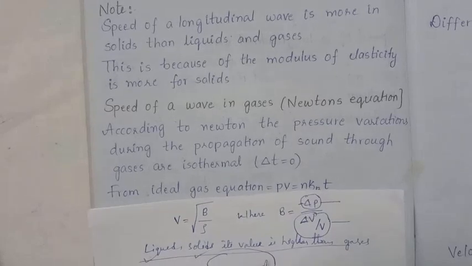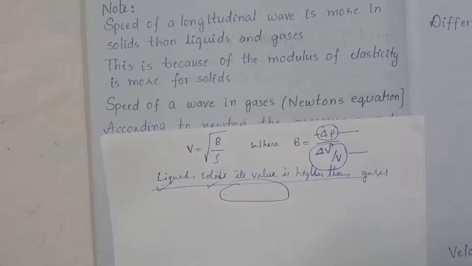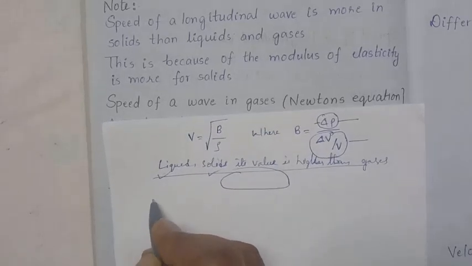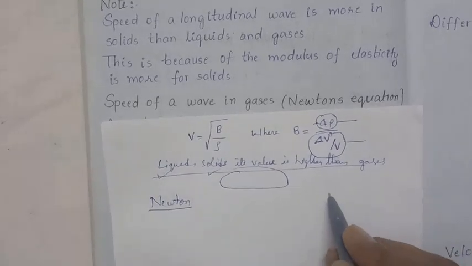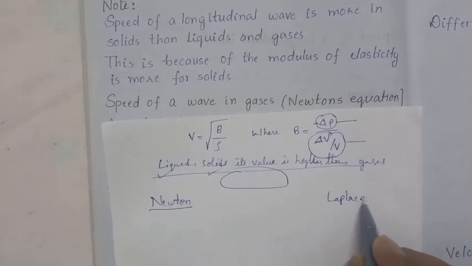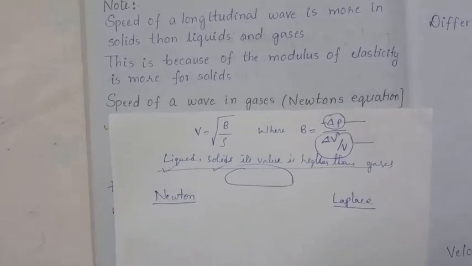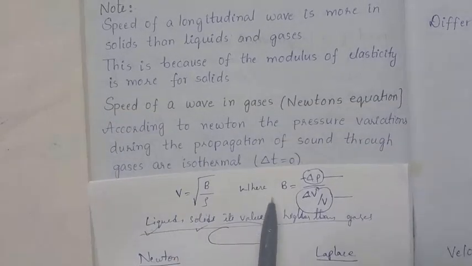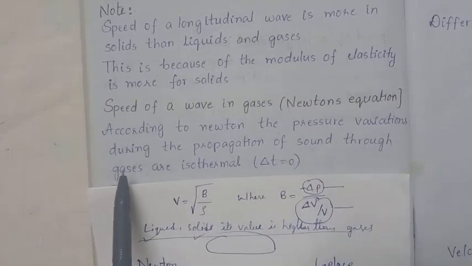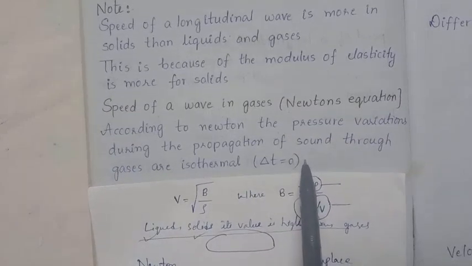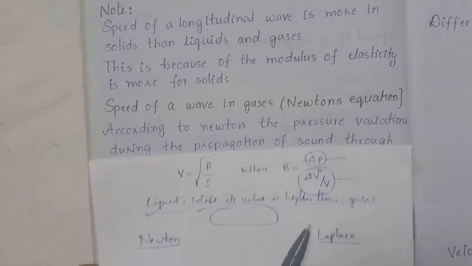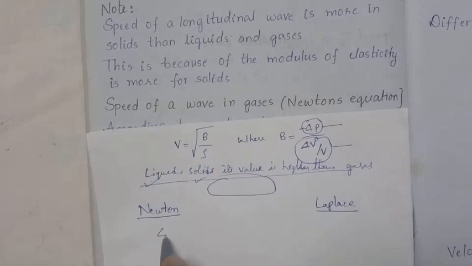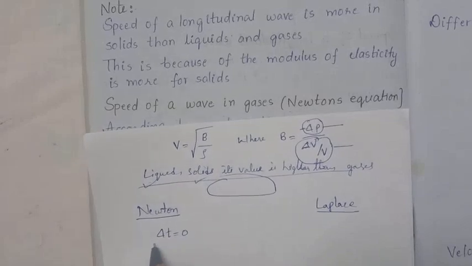I will explain in a simple manner: one is Newton, another one is Laplace. According to Newton, the pressure variations during the propagation of sound through gases are isothermal. So at that time delta T is equal to 0. The change in temperature being 0 is taken by Newton.